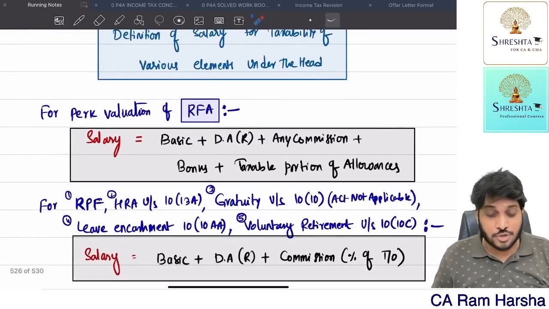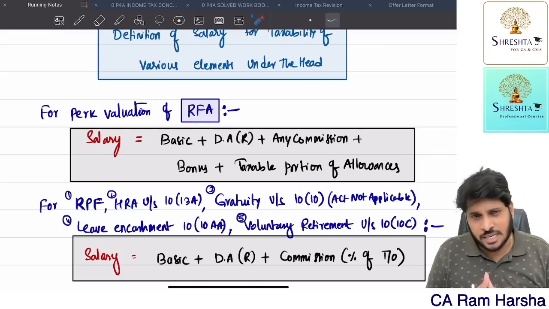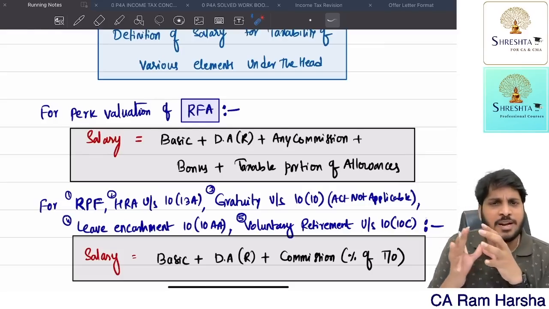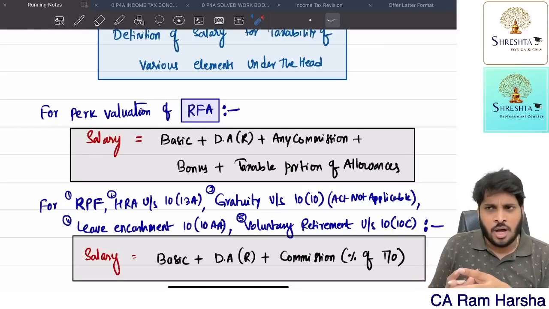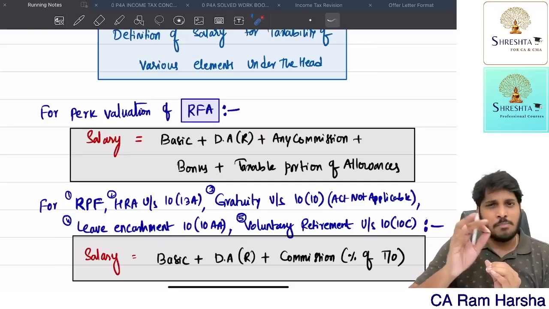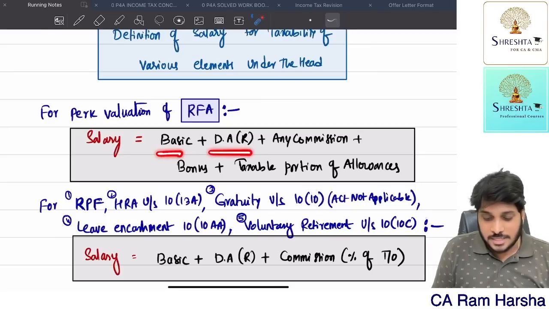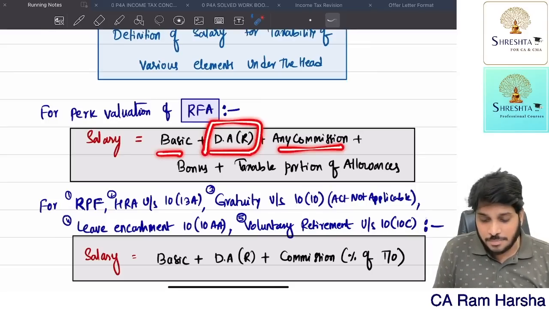Now suppose the employee was given rent-free accommodation. The company gave accommodation to the employee, so how much is the benefit value? The perquisite valuation rule says some percentage of salary. Salary means basic plus DA for retirement plus any commission, bonus, taxable portion of allowances.